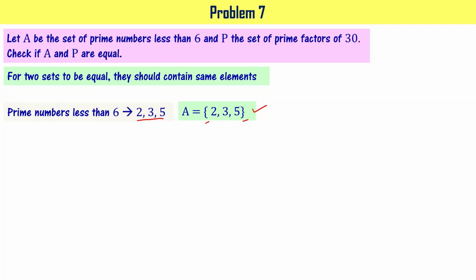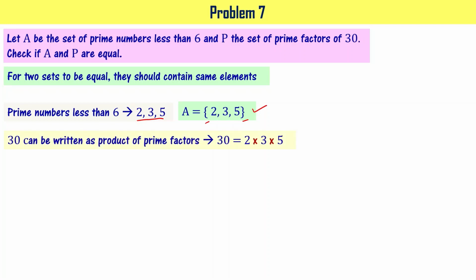Since we are done with set A, now let's see what does it mean for set P. P is the set of prime factors of 30. Prime factors of 30 can be written by simply writing their product as 2 times 3 times 5. The 2, 3 and 5 are the prime numbers. When you multiply all these three numbers, you are getting 30. It means 2, 3 and 5 are the prime factors of number 30, right?